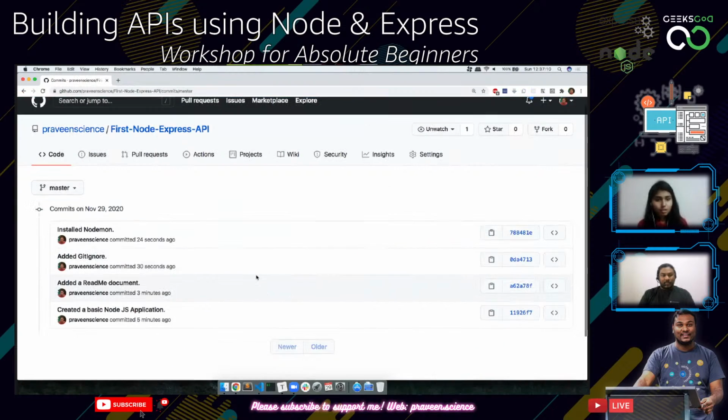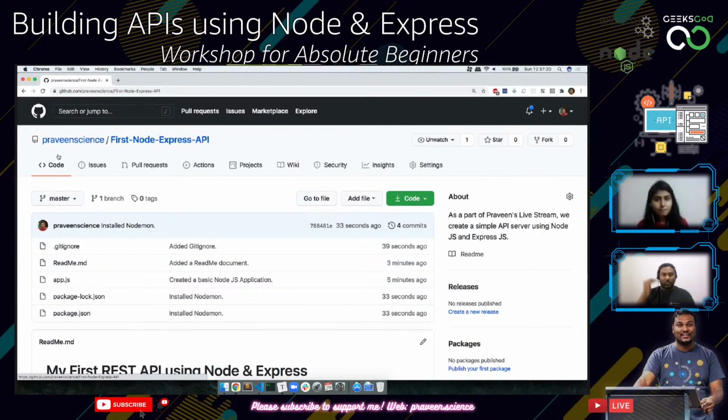You started with a basic Node.js application, then you added a README document, you added gitignore, and you installed nodemon. So you will see how the whole application has developed over time, and you can go back in time. If you have done a lot of commits in a small period, it gives you a better way of tracking the changes, and you can easily go back.